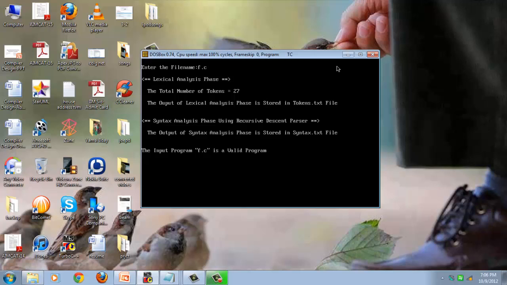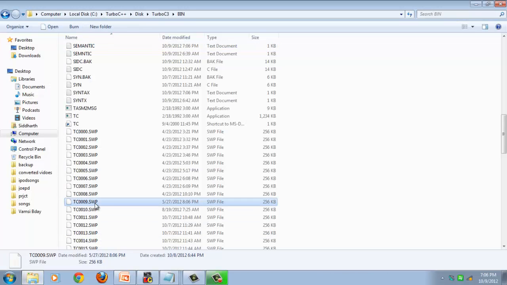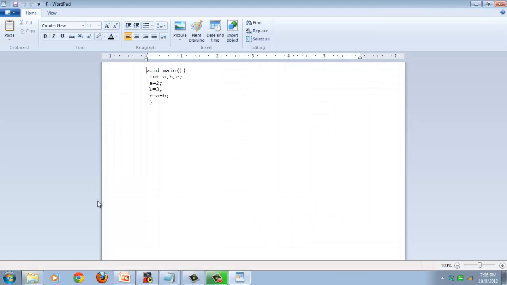The output of syntax analysis is stored in syntax.txt file. And it shows that the input program f.c is a valid program. Now, let us look at f.c, which is the input program. Here, this is the input program f.c, which is free from errors, both semantic errors and syntax errors.